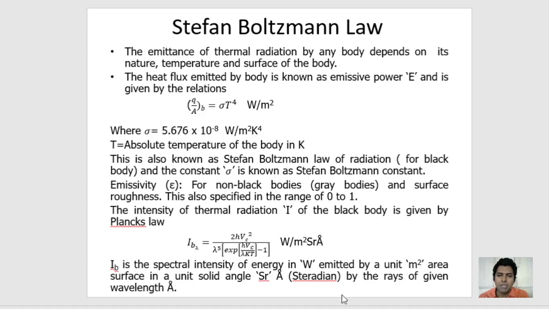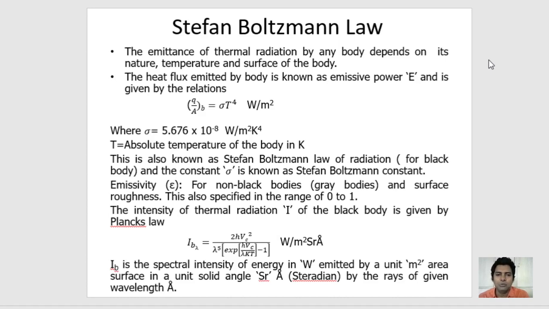Now, the main thing for radiation is nothing but the Stefan-Boltzmann law. The emittance of thermal radiation by any body depends on its nature, temperature, and the surface of the body. So the heat flux emitted by the body is known as emissive power E and is given by the relation Q upon A for body B is equal to sigma T to the power 4.